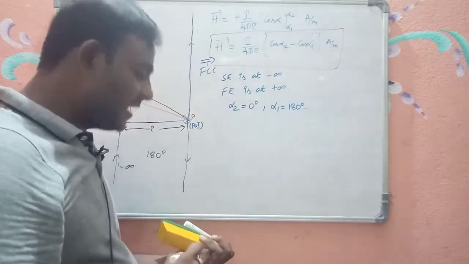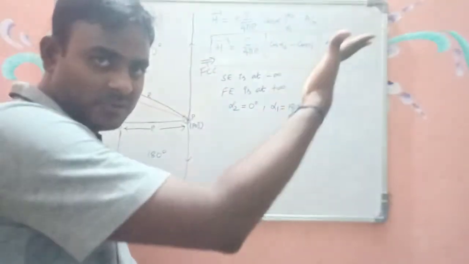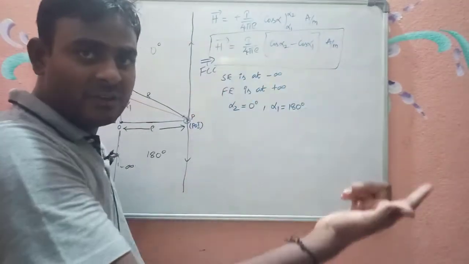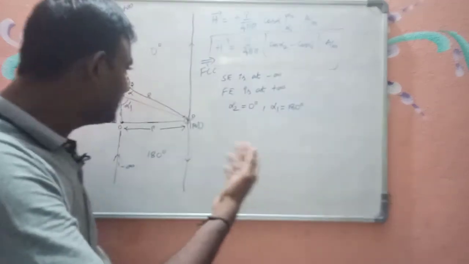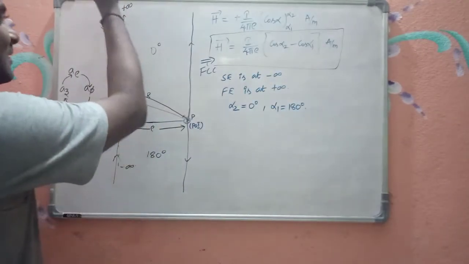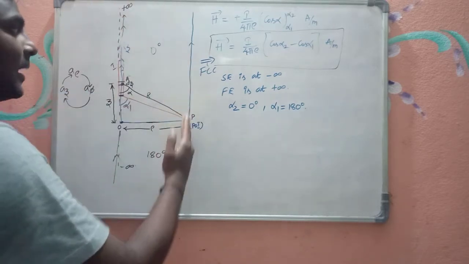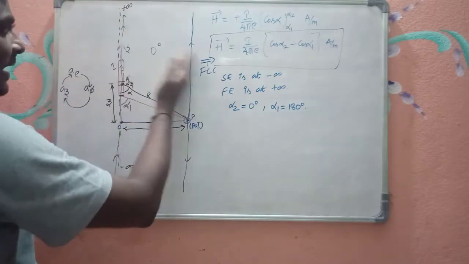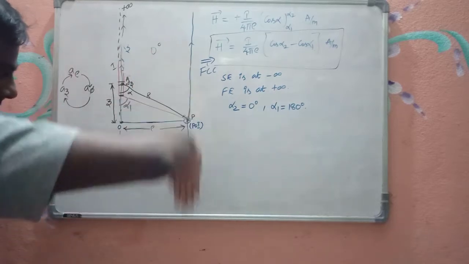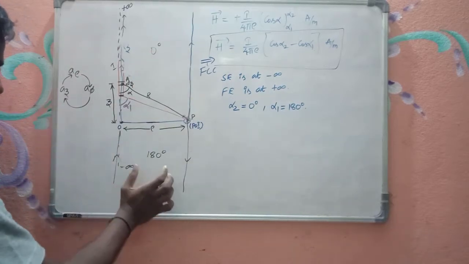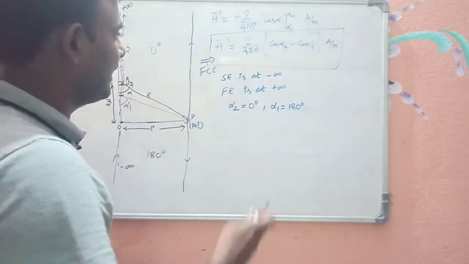Now in order to extend this expression to infinite, I need to move from negative infinite to positive infinite. So the starting end is at negative infinite, finishing end is at positive infinite. So alpha 2 becomes 0 degrees, because as the conductor length increases like this, the line joining the finishing end and the point of interest will also extend like this, so the angle becomes 0 degrees. Here, as the current direction is like this but the line joining is like this, the angle becomes 180 degrees. So alpha 2 is 0 degrees, alpha 1 is 180 degrees.